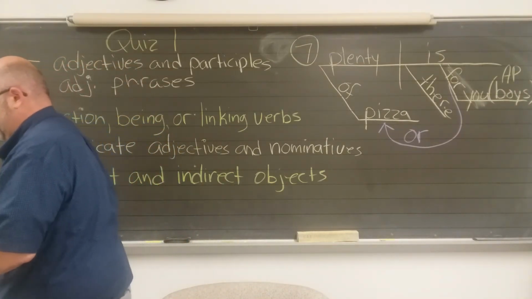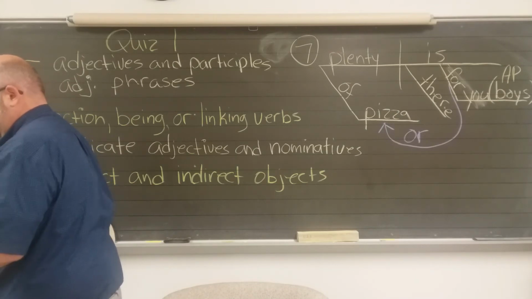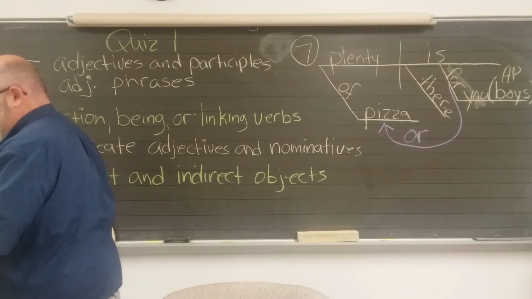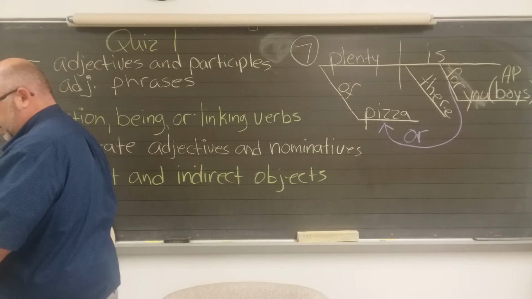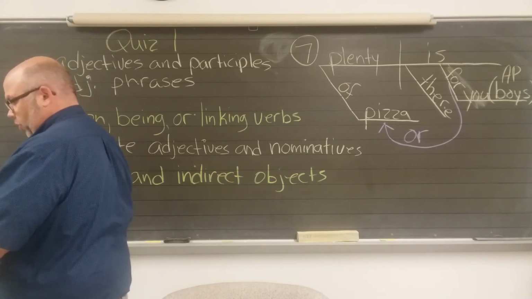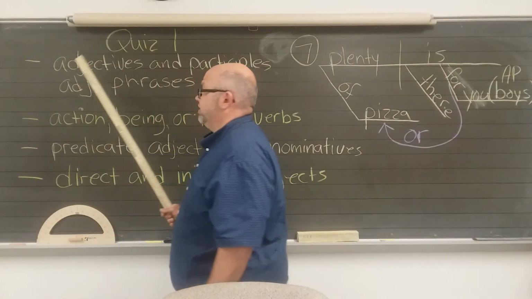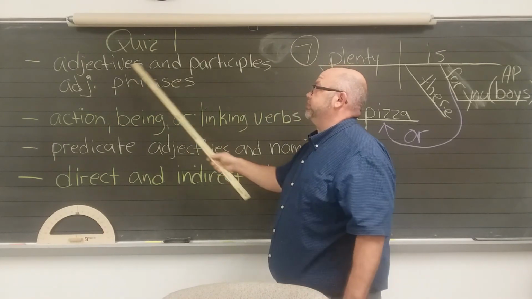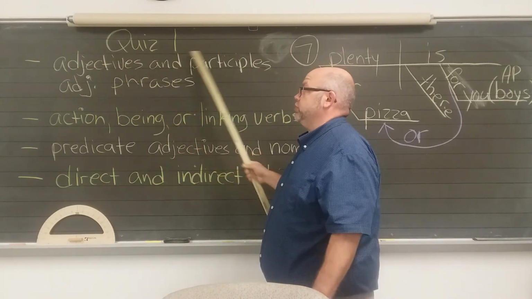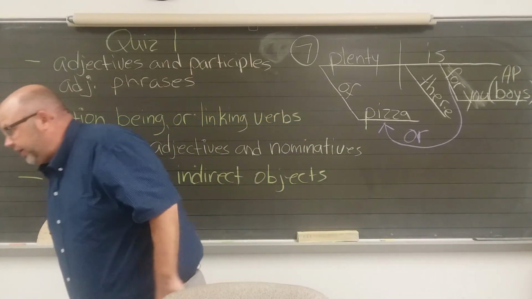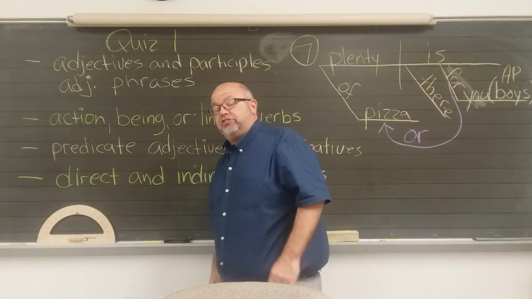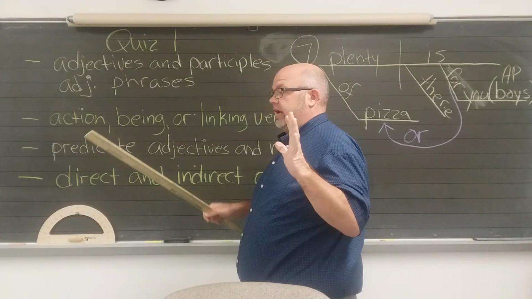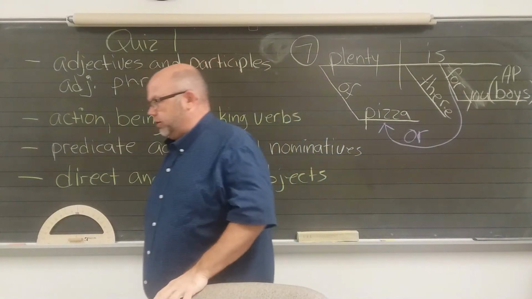Turn to it here so I can tell you a little bit. Quiz number 1. Adjectives. You will have 4 sentences where you are supposed to underline adjectives and participles. So all adjectives, including the participles, you underline. There are 4 sentences, and there are 25 adjectives in those sentences. You simply underline adjectives, so know what adjectives are. I already talked about that a little bit.